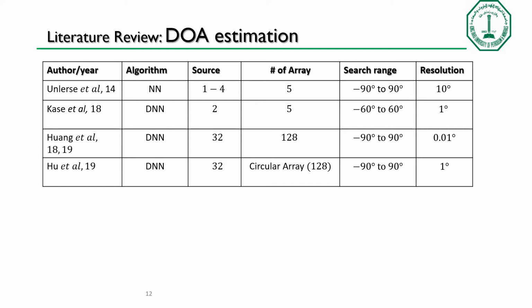In direction of arrival estimation, we consider the algorithm used, the source for the transmission of the signal, the number of arrays at the receiving end, the search range, and also the resolution. In our case, we consider one source and 5 arrays at the receiving end. The search range is from -60 to 61 degrees resolution.